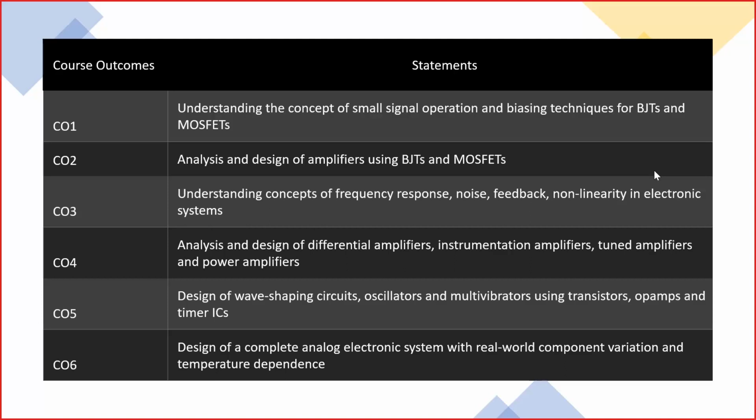So at the end of this course, these are the things that you should be able to do. First of all, you should be able to understand small signal operation and biasing techniques for both BJTs and MOSFETs, and you should be able to both analyze and design amplifiers using both BJTs and MOSFETs. You also should understand concepts used in circuit design, which are frequency response, noise, feedback, and non-linearity. These are all very fundamental concepts when you talk about any electronic circuit.